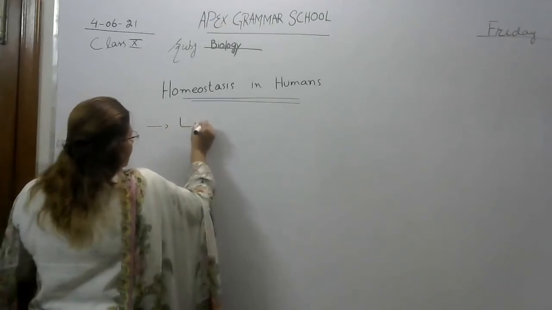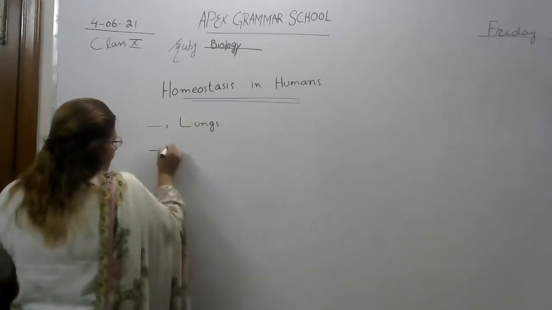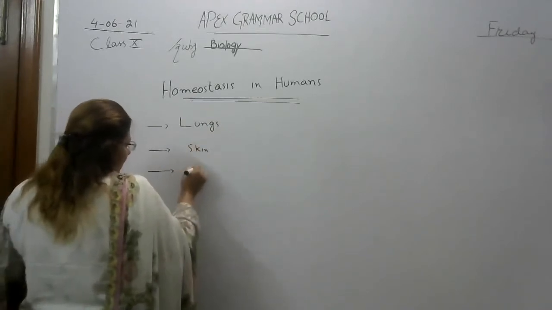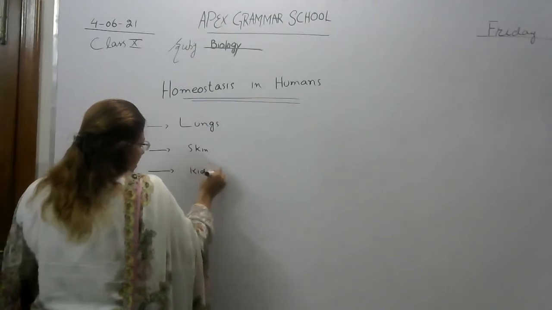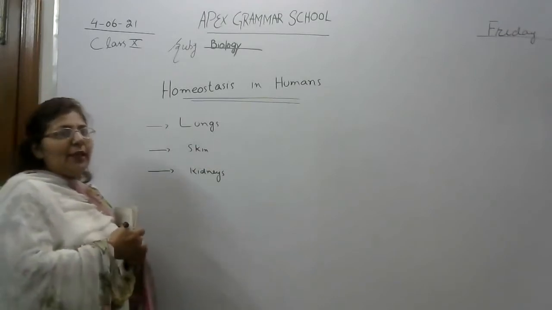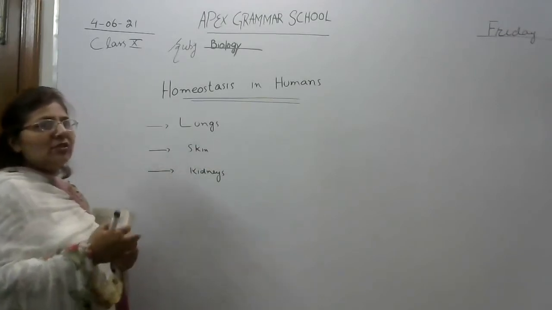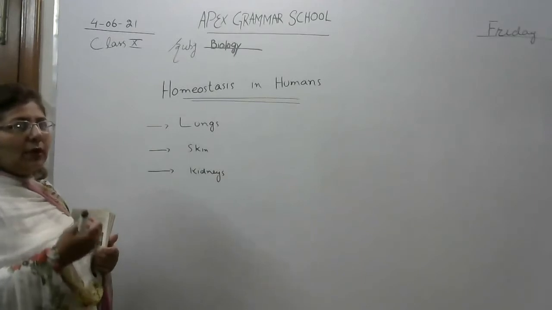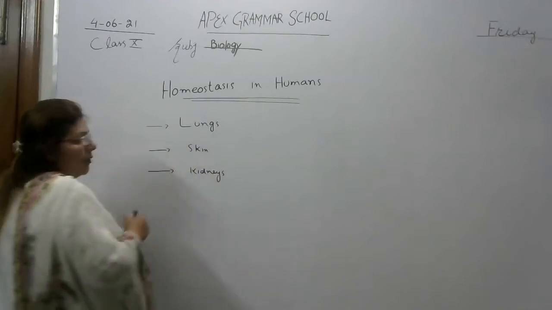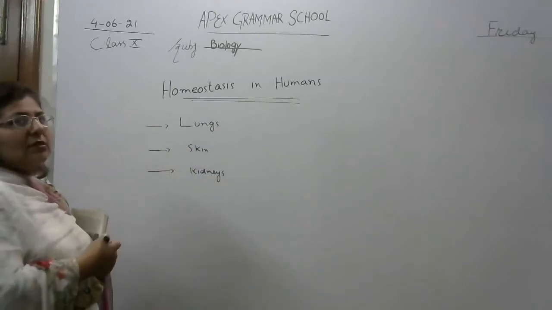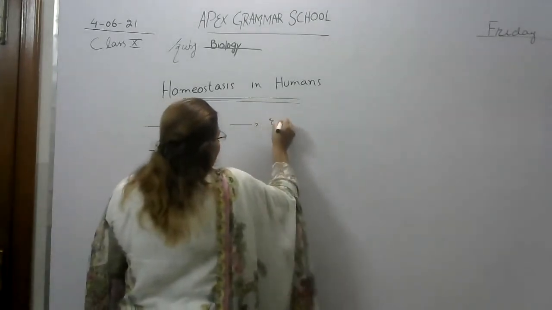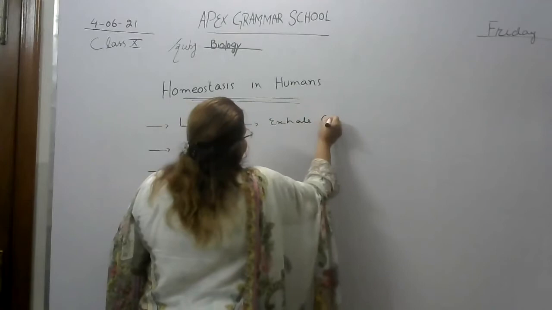First are lungs, second is skin, and third is kidneys. So these are three specific organs in humans which play an important role in removing extra metabolic waste from the body of a person. If we take the example of lungs, we all know that in the respiratory system they exhale carbon dioxide.